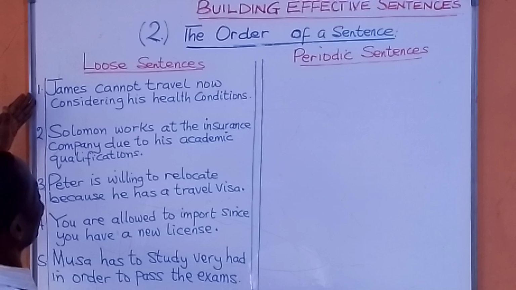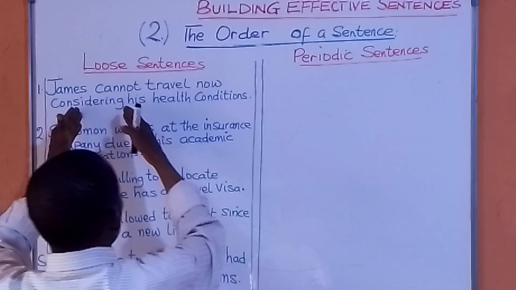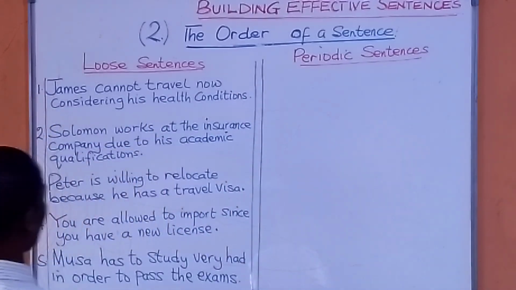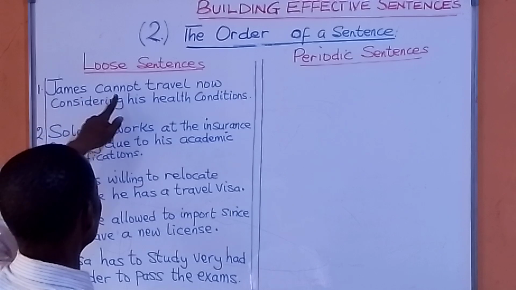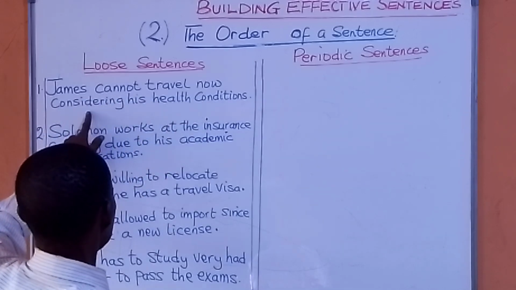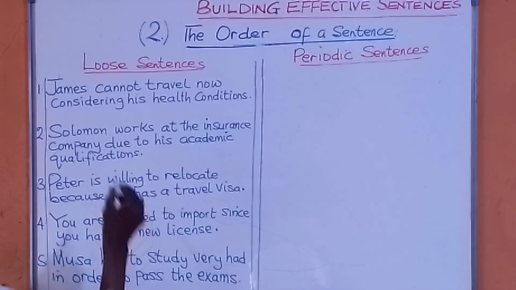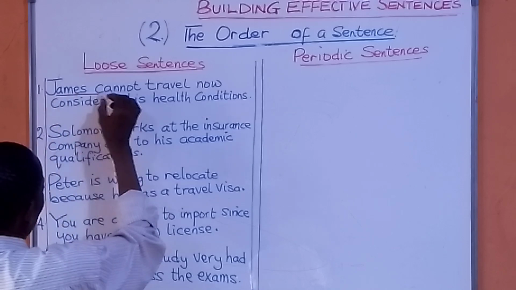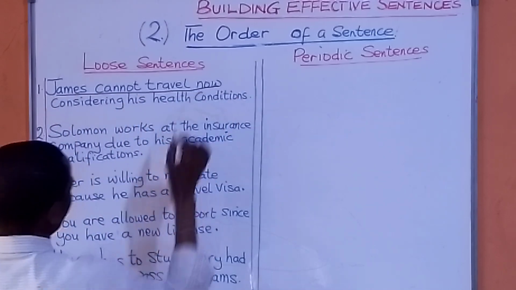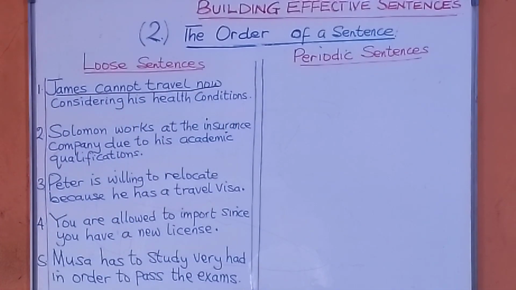Now, look at the first loose sentence. The loose sentence, we are going to make that to periodic sentence. James cannot travel now, considering his health conditions. Now, this is a loose sentence. Why? It's telling us from the beginning what we want to know. James cannot travel now.